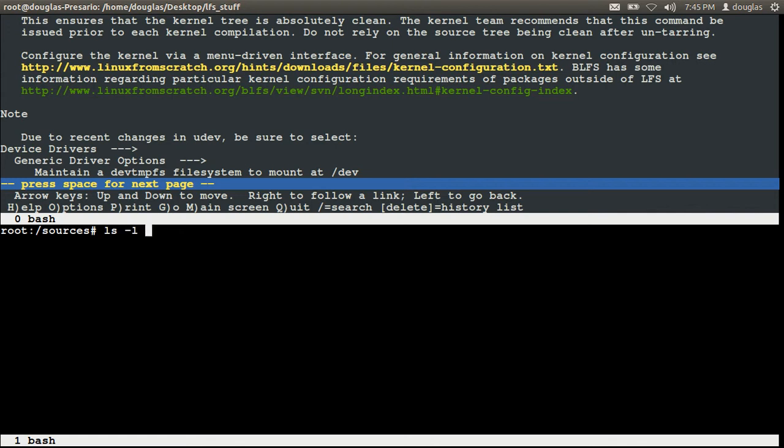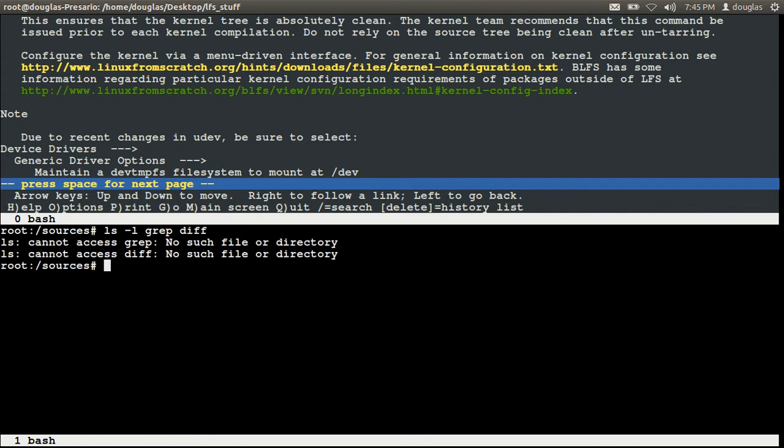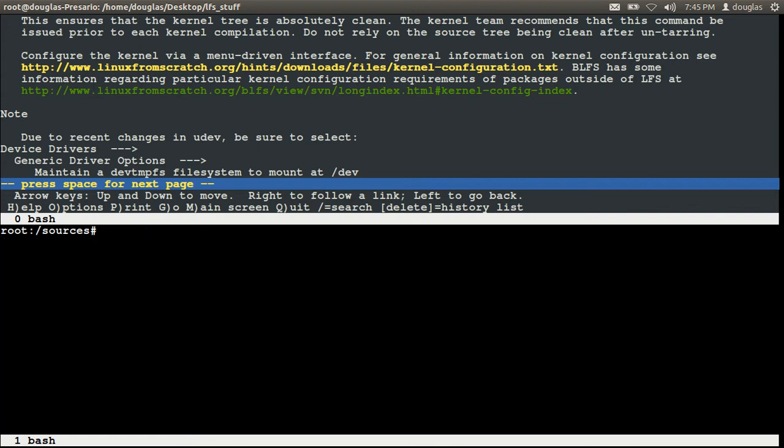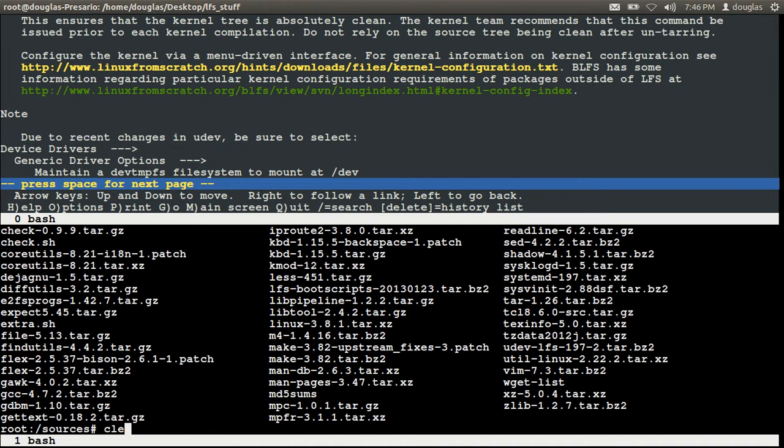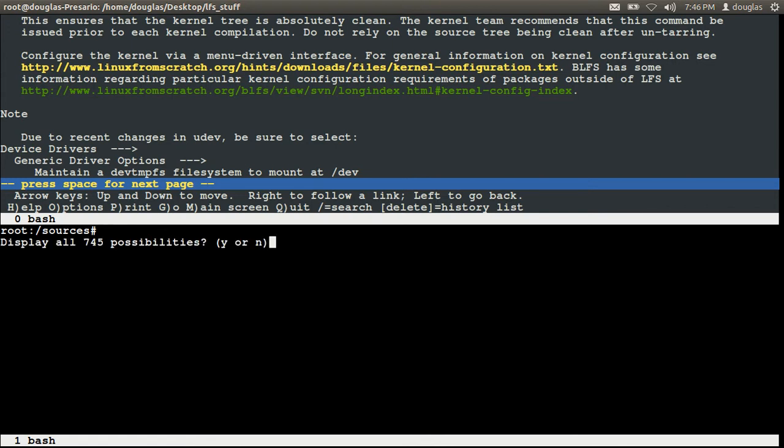ls, grep diff. Grep's not found. Can I access diff? Hmm. ls. Hit tab. 700 possibilities. Yeah, sure.